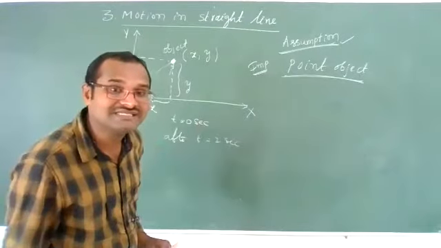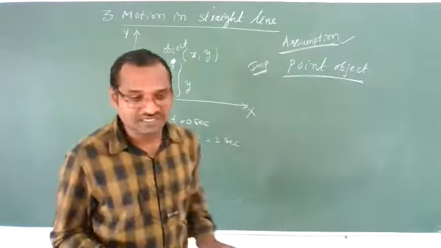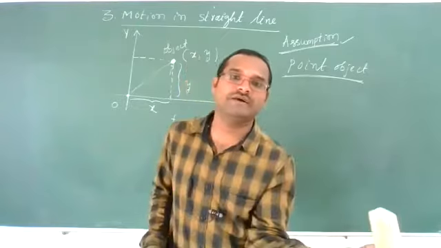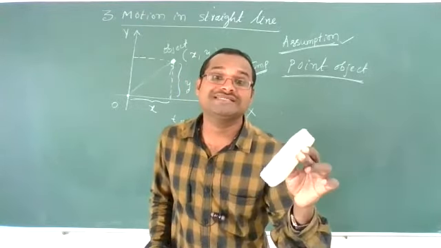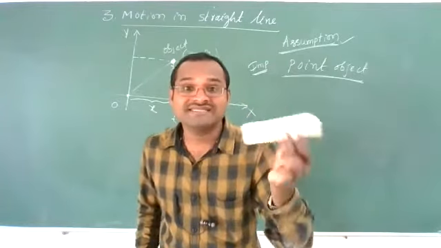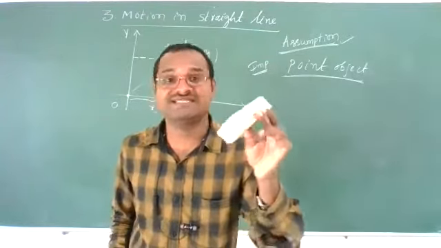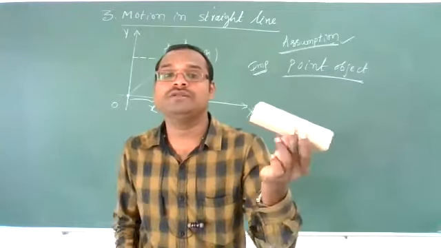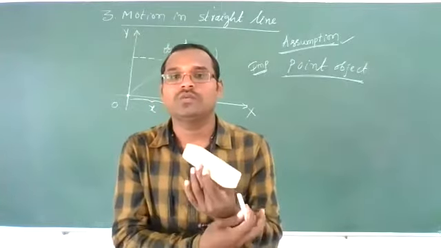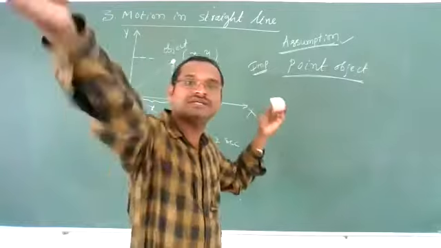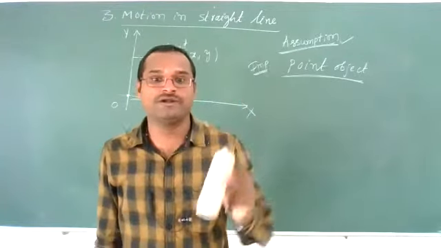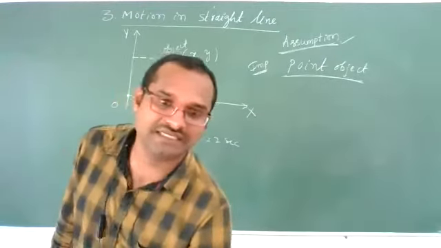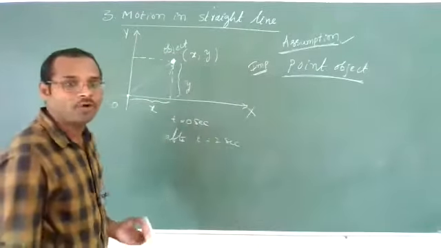They'll give different situations. What situations will you see? In your classroom, there is a duster on a table. Now, the duster is falling down from the table. Can we consider the duster as a point object? Your answer may be no. Because how much distance will it travel from the table? Small distance only. Whereas if this duster is thrown from this corner to that corner, then it can be considered as a point object. So in the type of situations we give, you must understand what object we have to consider as a point object.